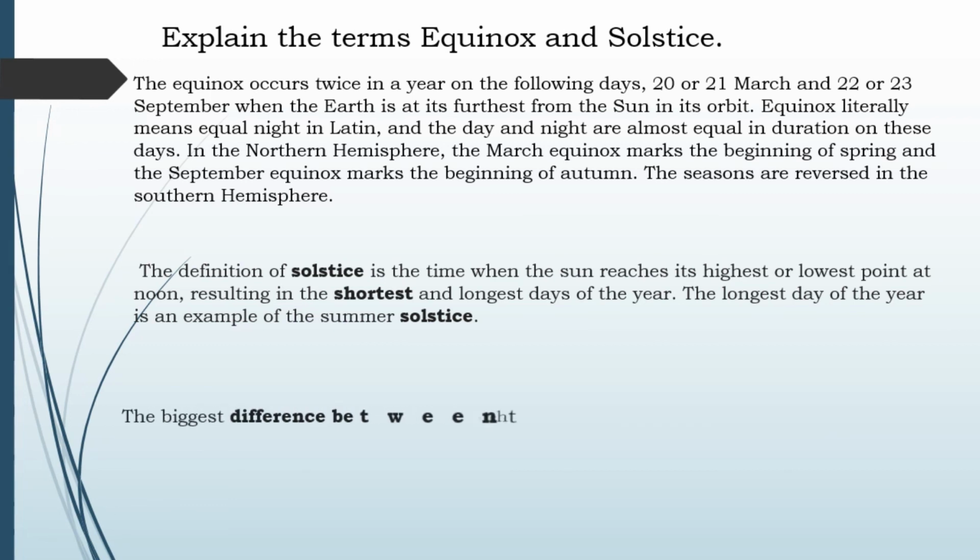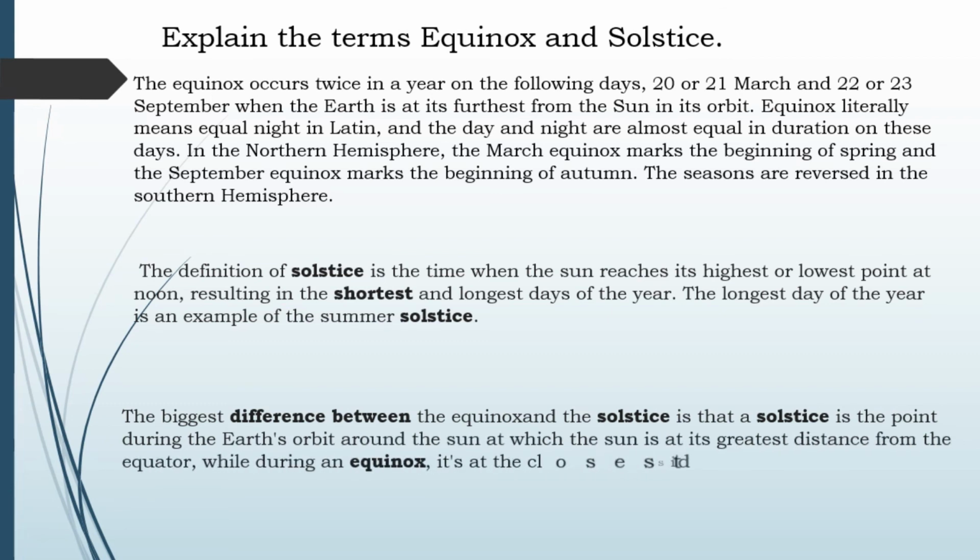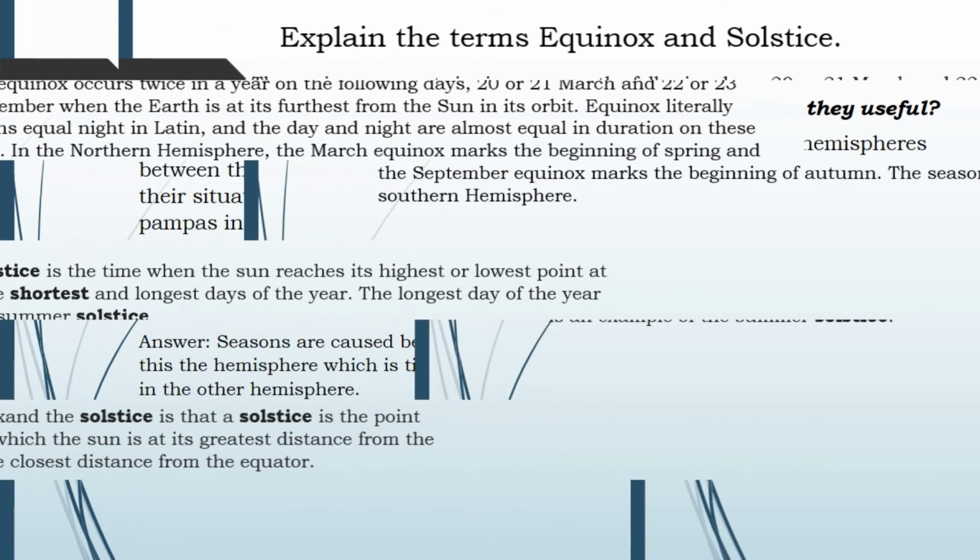Now the difference. The biggest difference between the equinox and solstice is that the solstice is the point during the Earth's orbit around the Sun at which the Sun is at its greatest distance from the equator, while during an equinox it's at the closest distance from the equator.